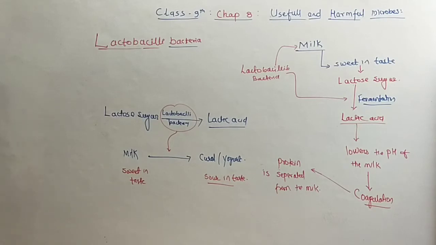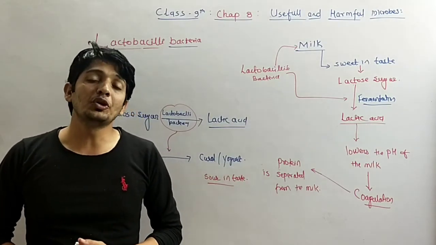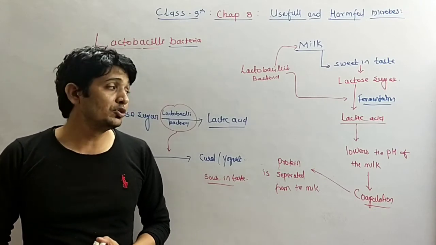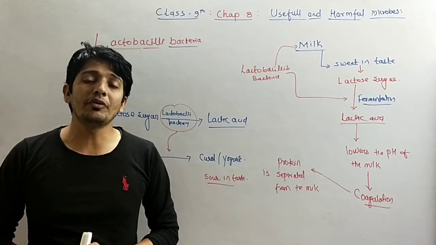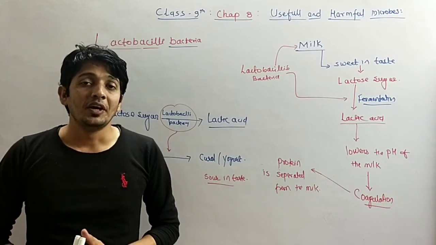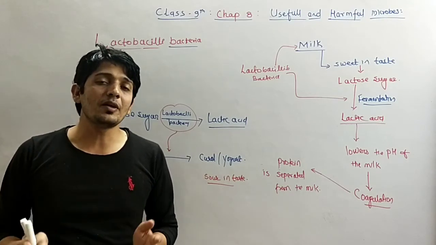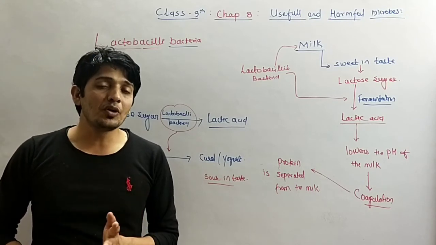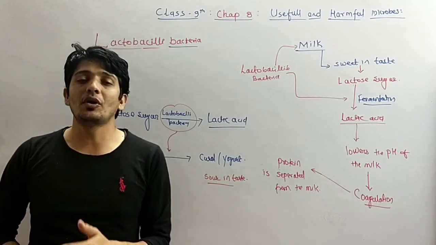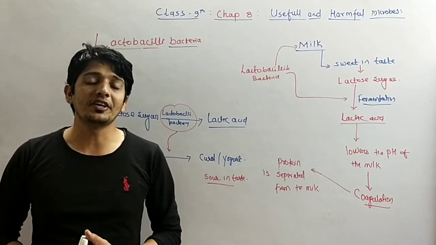Okay, so in this way we can see that fermented milk and milk products are very useful to human beings. This is a very important type of lactobacillus bacteria which is very useful for human beings. With the help of the fermentation process, we can get various types of products at industrial level. So we can say milk production and the fermentation of milk is very beneficial to human beings, and it is part of the white revolution.